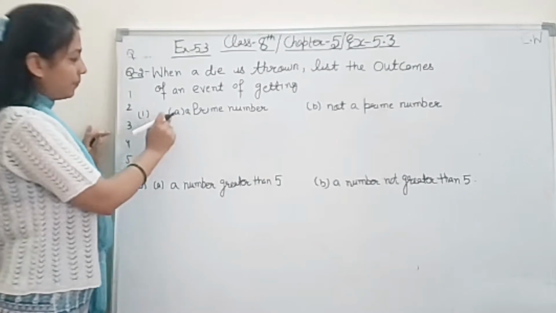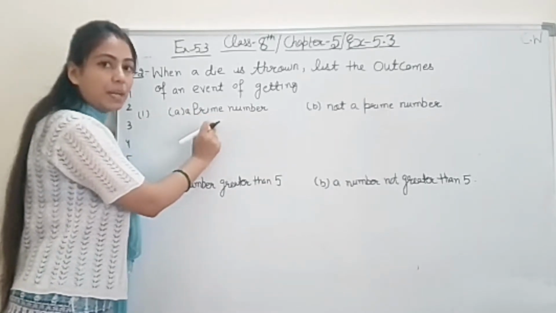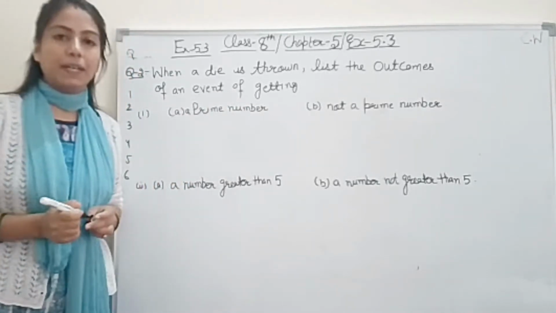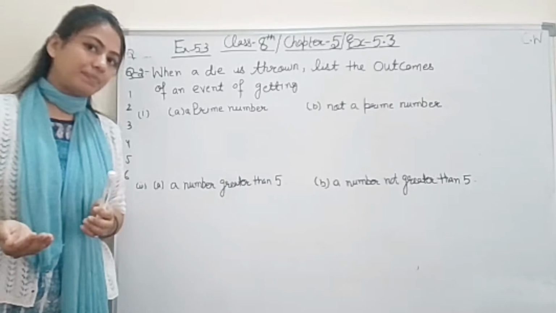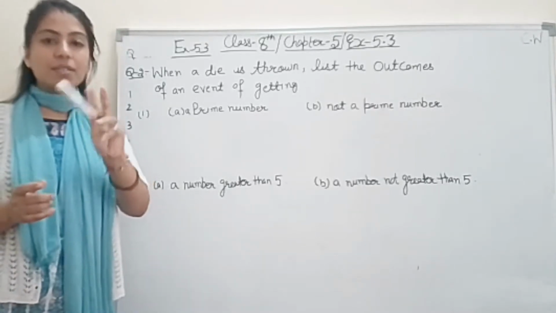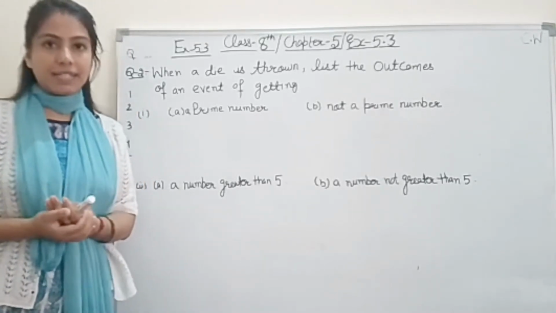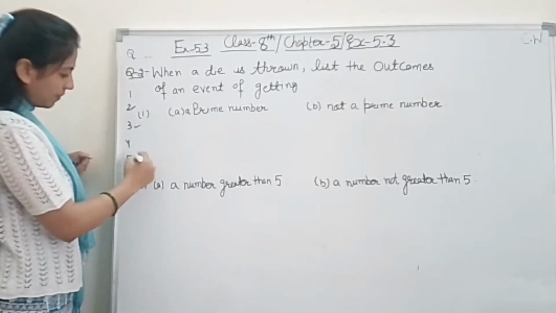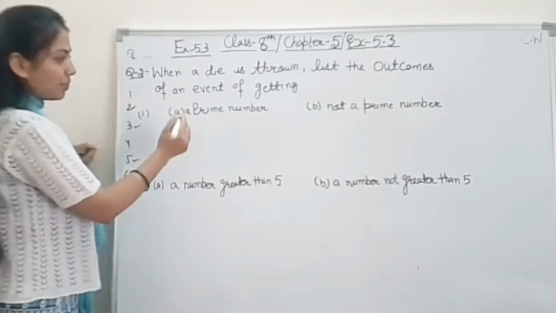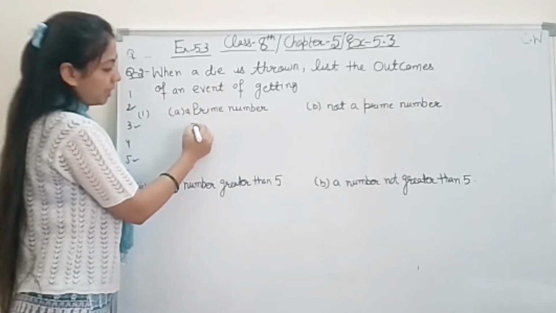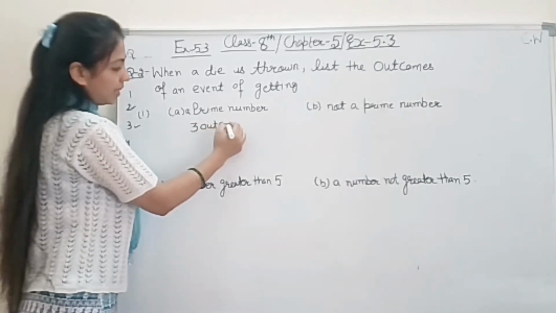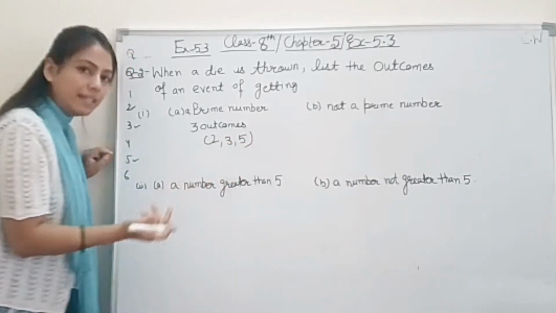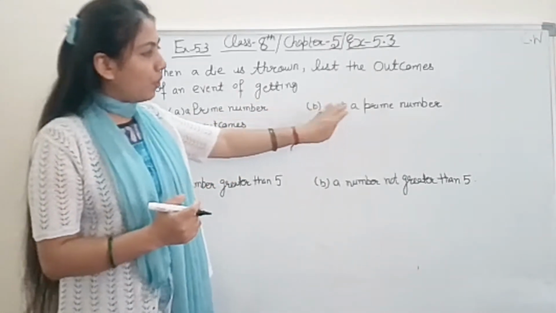For question number 1, part a, a prime number: what outcomes will we have so that we get a prime number when we throw the die? First of all, a prime number is a number which has two factors, 1 and its own number, right? So among these numbers, 2, 3 and 5 are prime numbers. So the outcomes are 3 only, that is 2, 3 and 5. That's it.